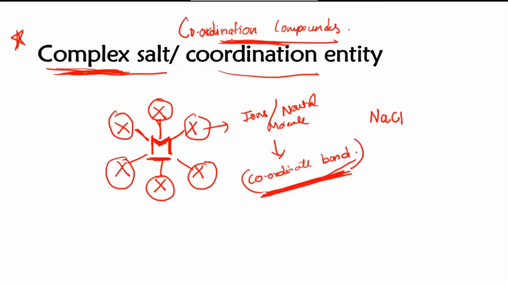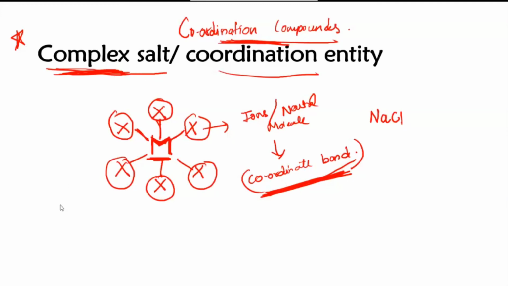I believe you remember what ionic bond and covalent bond are. Ionic bond is formed by complete transfer of electrons: one is giving and one is taking. Covalent bond is formed by sharing of electrons. Now this one is a coordinate bond, which I will tell you about later. It is also called a coordinate covalent bond. So that is about the complex salt.